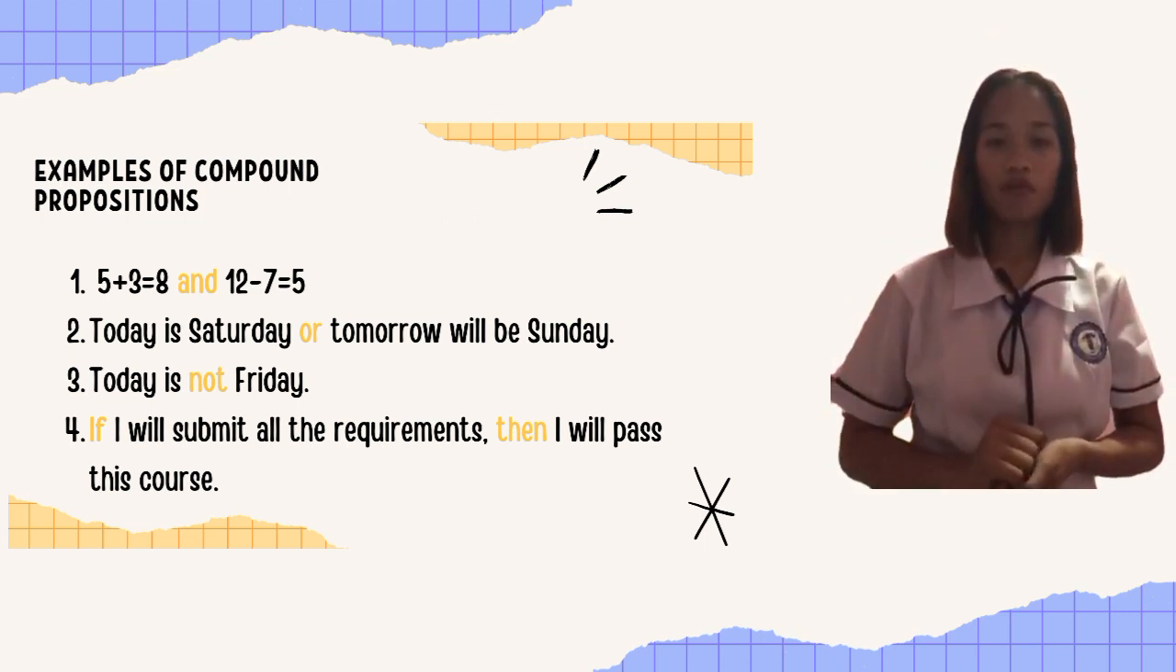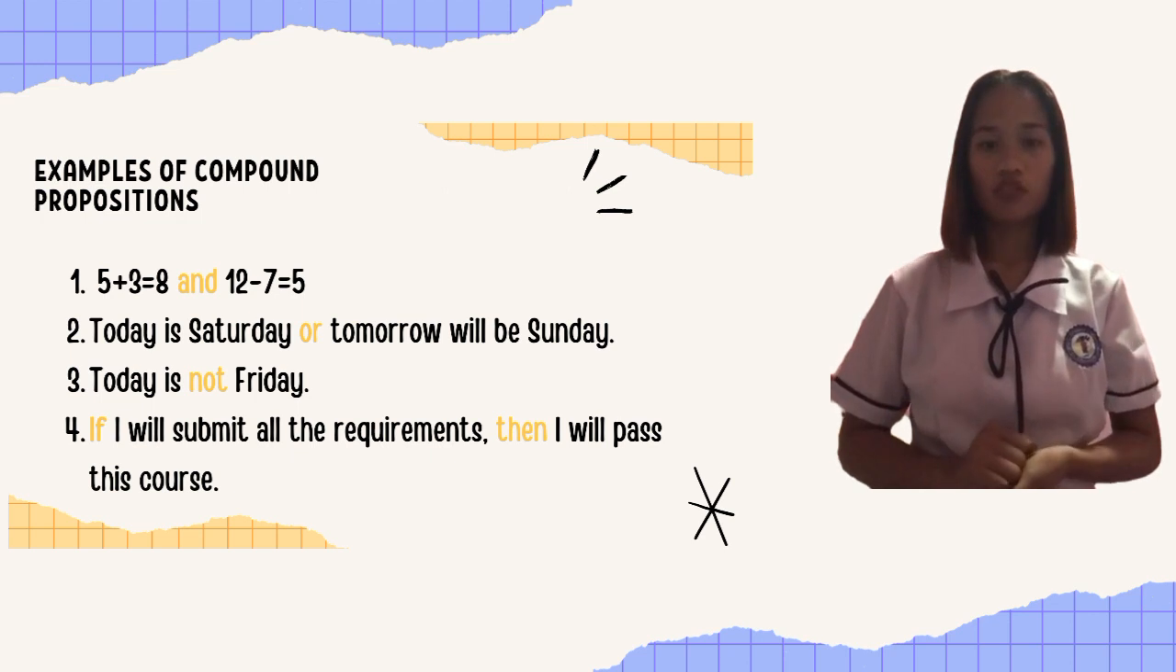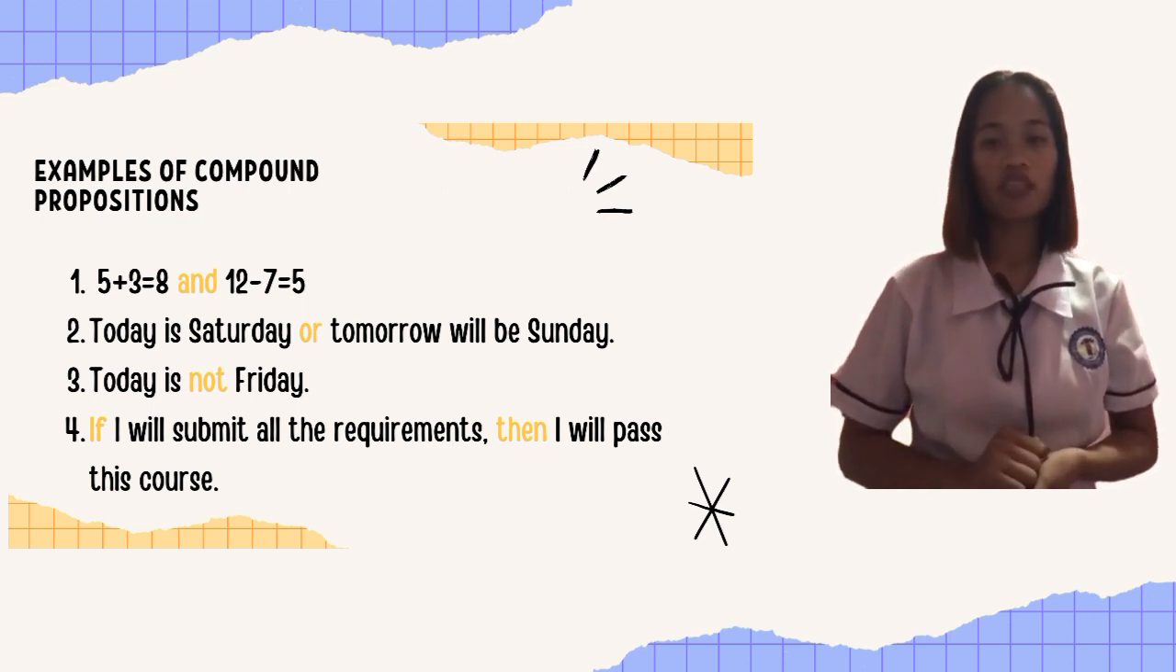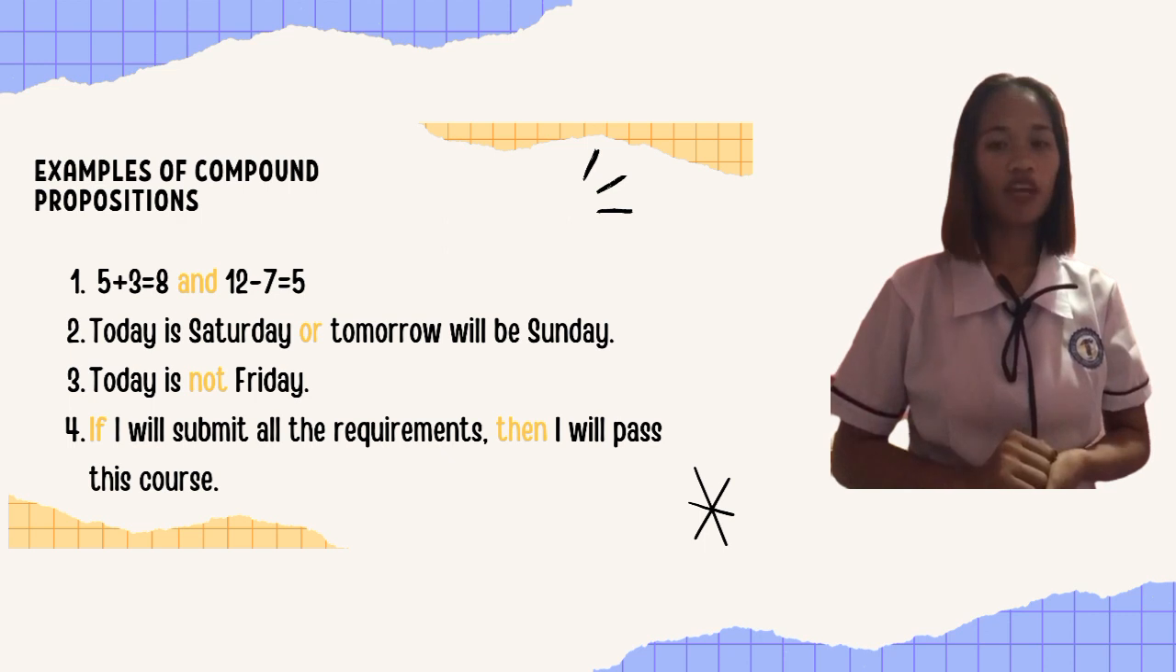Number 1 example of compound proposition: 5 plus 3 is equal to 8 and 12 minus 7 is equal to 5. Number 2, today is Saturday or tomorrow will be Sunday. Number 3, today is not Friday. Number 4, if I will submit all the requirements, then I will pass this course.